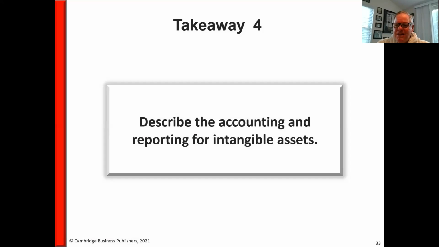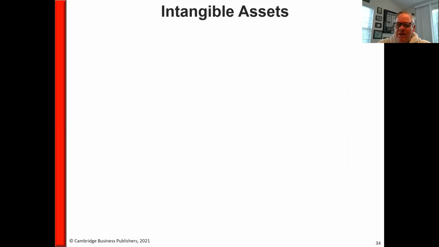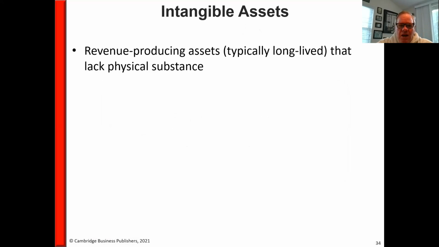So these are assets that are of value. They help us produce income in future years, but there's nothing tangible about them. You can't physically touch them. They're not a building, or oil in the ground. These are things that we own that have a value, but they lack physical substance. Hey, there's a direct quote there: revenue producing assets that lack physical substance.